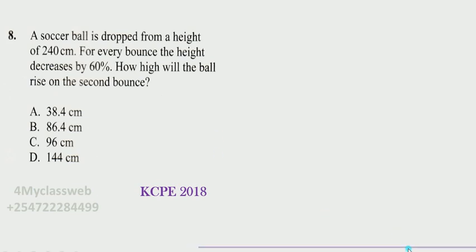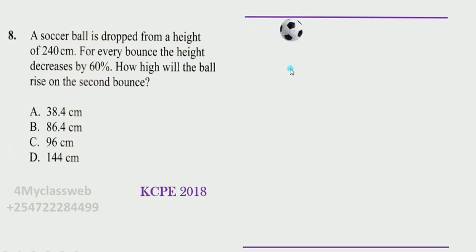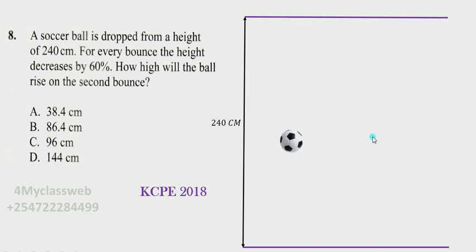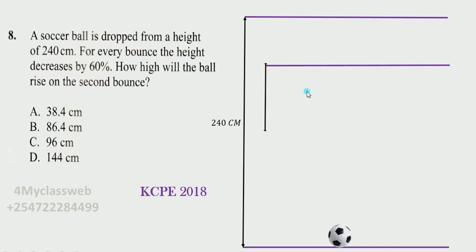Practically, now let us assume this line here to be the ground level, and this is the height through which the ball is going to fall. And so that is the position of the ball, and it will fall, making this height here of 240 centimeters. So if the ball is going to touch the ground, hence making the first bounce, you'll find that the ball will not go back to the original height. Instead, the original height will be reduced by 60%. So the ball will make the first bounce, and that is the position where it is going to rise.